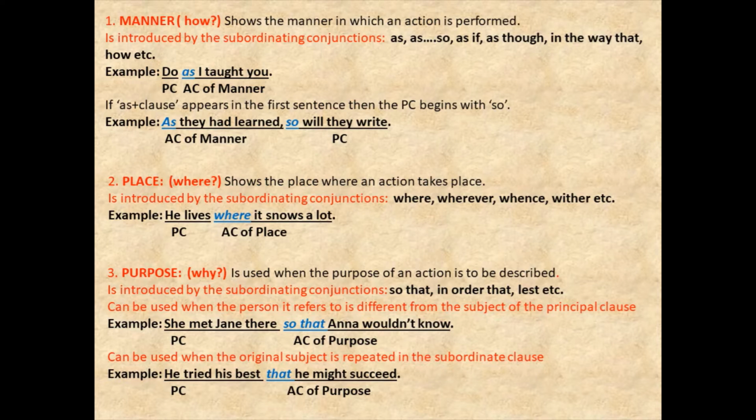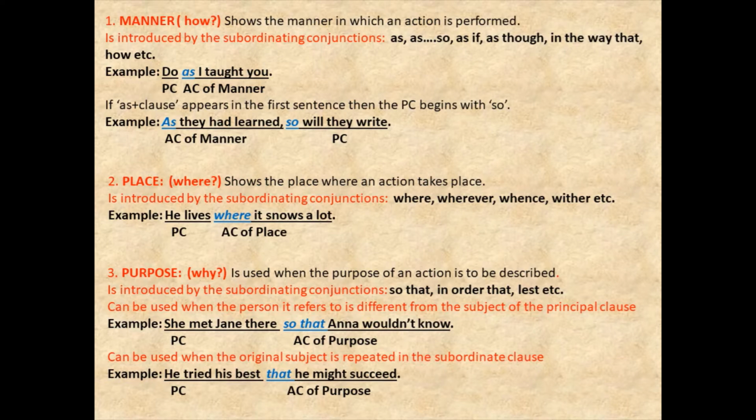What you need to identify is whether that clause is answering the question where, telling you of the place the action was done. Okay, he lives where it snows a lot. He lives is the main clause. Where it snows a lot is the adverb clause of place, because it is telling you of the place where he lives. See, the question is placed after the verb, right? Introduced by the subordinating conjunction where. So he lives where? Where it snows a lot. It's answering the question where.